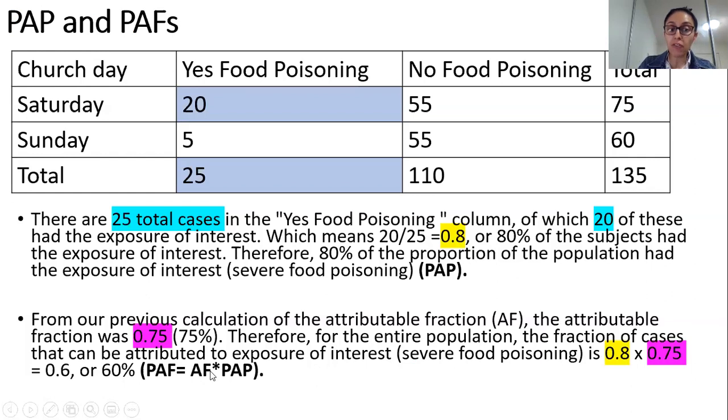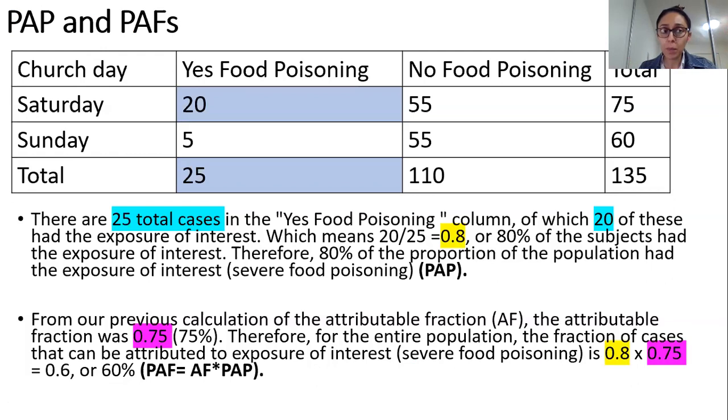It is attributable fraction multiplied by your PAP, which is population attributable proportion. So what is it? 60%. So our PAF is 60%. And this is what you can write in fraction form if you were to write it in a sentence, like 3/4, the same idea which I gave you. So isn't it easy? The calculations.